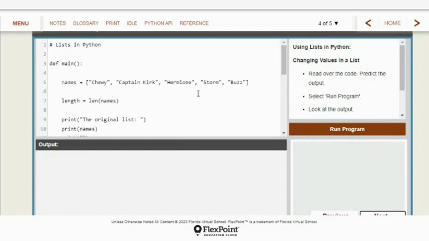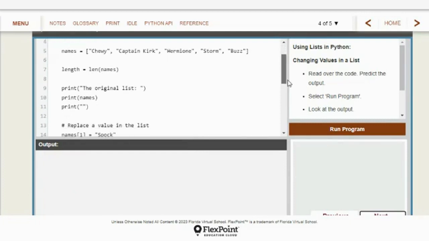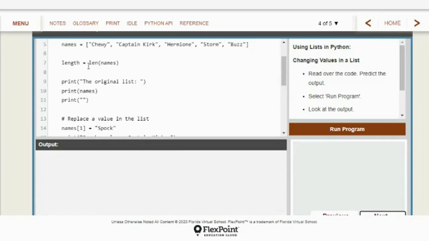Okay, define main. Same list. Now what are they doing with this list? Length equals length of the names, so that's going to equal 5. Print the original list. And so then they printed the list, names. Then they just print a blank line.